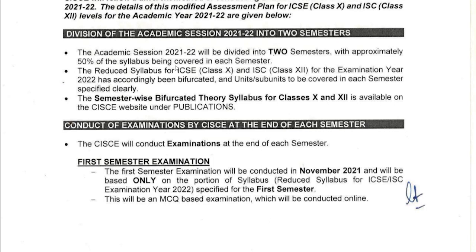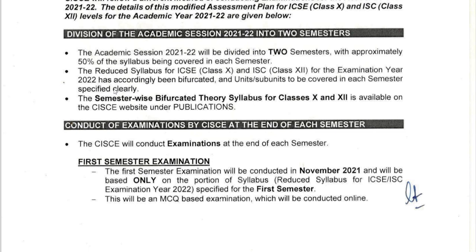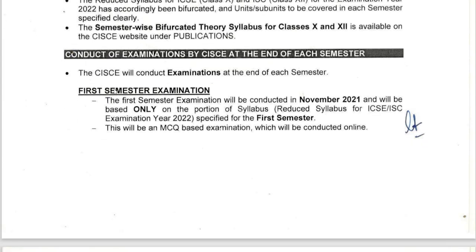So you see, the academic session 2021 to 22 will be divided into two semesters with approximately 50% of syllabus. I showed you, 50% will be there in each. Reduced syllabus for ICSE and ISC for the examination year 2022 has accordingly been bifurcated, units and subunits to be covered in each semester specified clearly. You do not have to prepare whatever is there in semester 2 for semester 1. You can prepare just semester 1 for the first term and then go to the next. Semester wise bifurcated theory syllabus for class 10 and 12 is available. So I have already shown you this one.